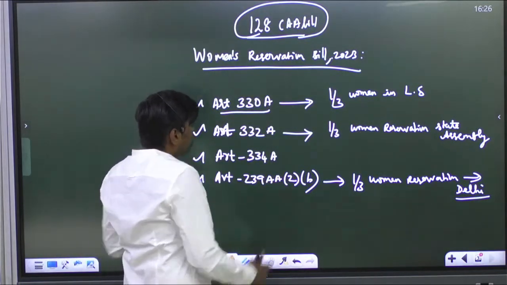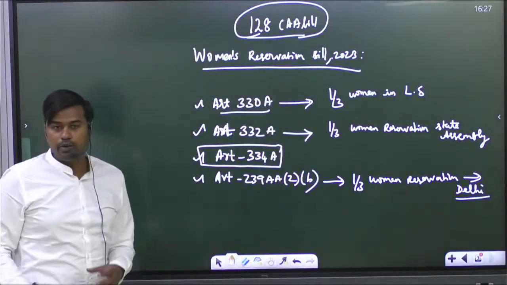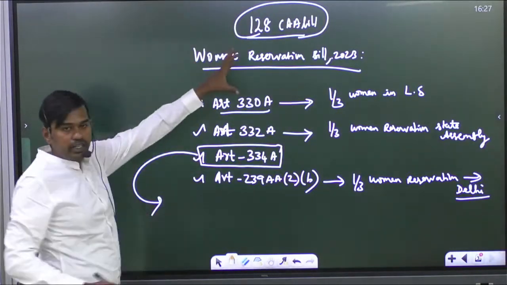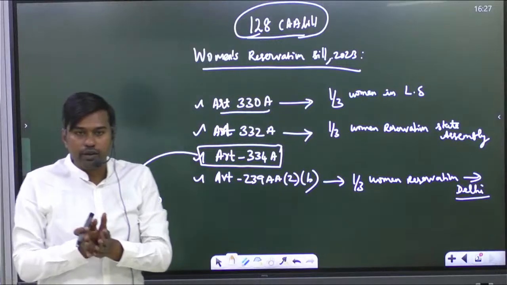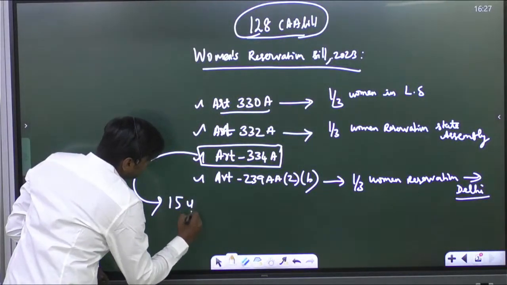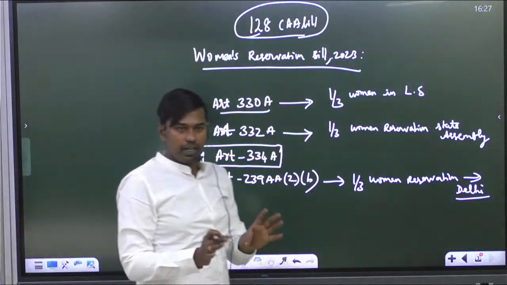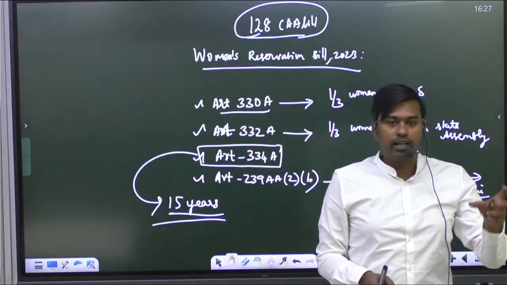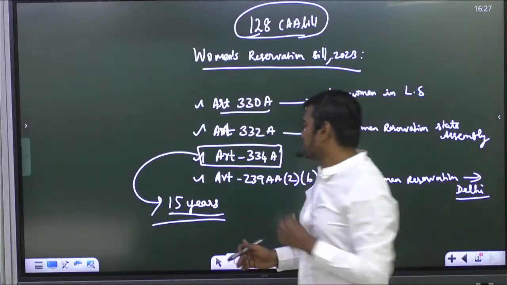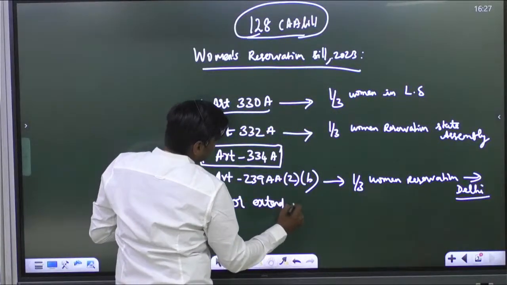Yes. So what is then Article 334A? Here we have discussed that when this bill is passed, how long can we provide reservation for women. What they have agreed is, this will come into existence for 15 years. Now what will happen after 15 years? After that, Parliament can decide at that time. If it wants to extend, it can extend. Is it clear? So it can be for 15 years or it has the option to extend it.